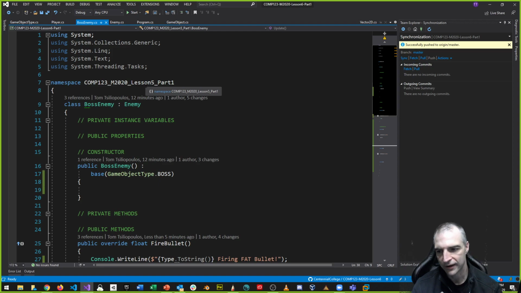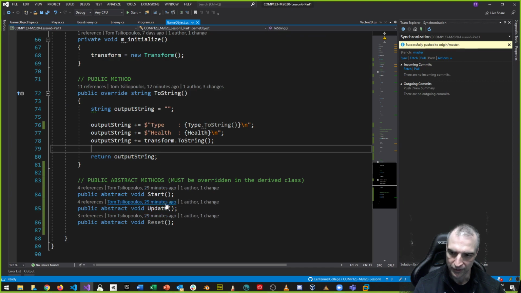Okay? So having an update method on every game object might be wasteful. So what if we didn't do this? What if we didn't include an update method, but the start and reset methods were included? Or maybe there's an iResettable, something that's resettable, right? Hear me out for a second.